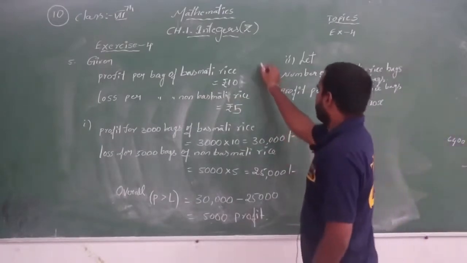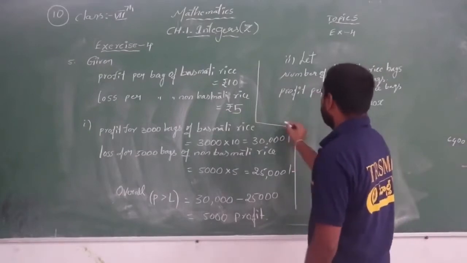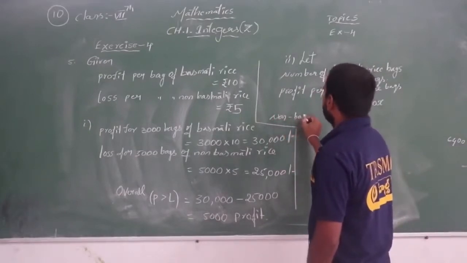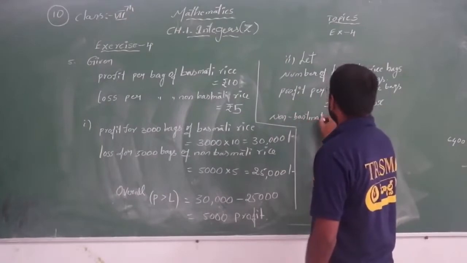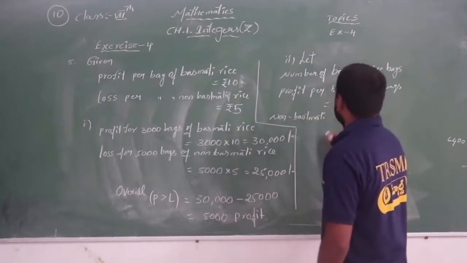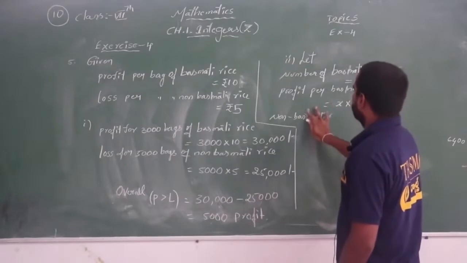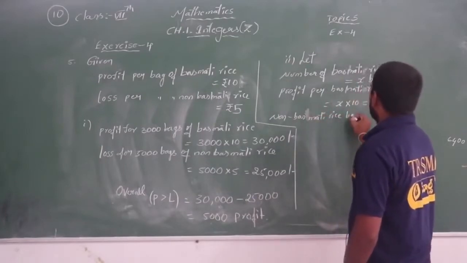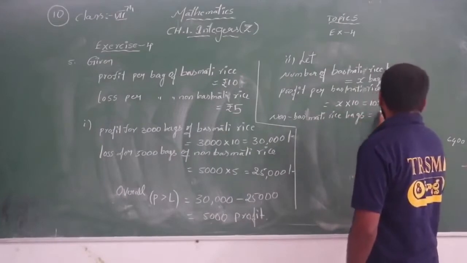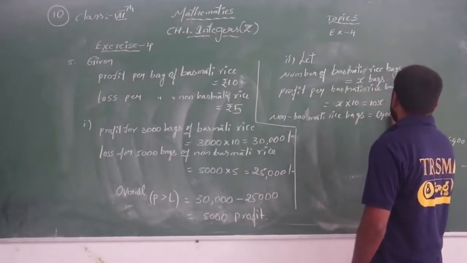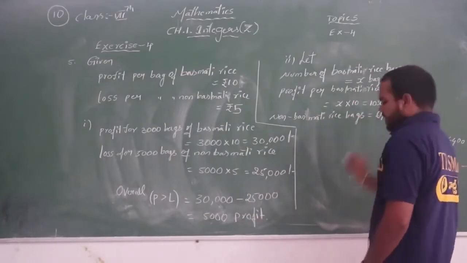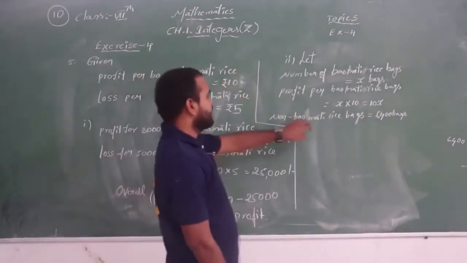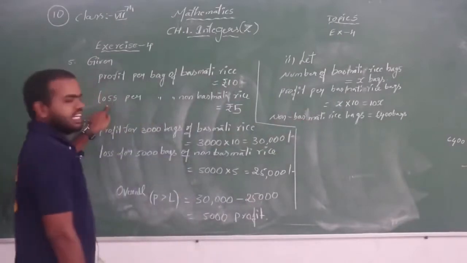Now the question gives the non-basmati rice bags. How many are there? 6,400 bags. For non-basmati rice he will definitely get a loss only.